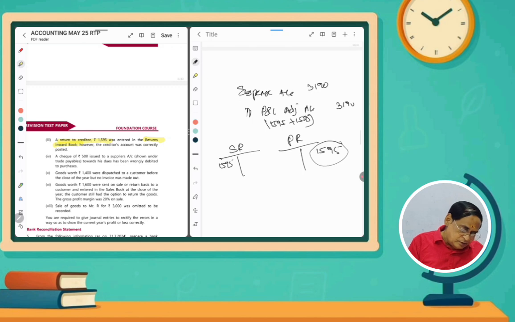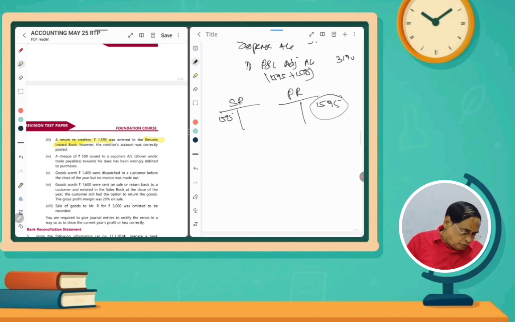Understand? And then a check of rupees 500 issued to suppliers, shown as trade payables towards his dues, was wrongly debited to the purchases account. Normally here we have to write the correct entry, the wrong entry, and then the rectification entry. Actually suppliers means creditors. We have issued a check here. The correct entry will be trade payables account debit to bank or cash.